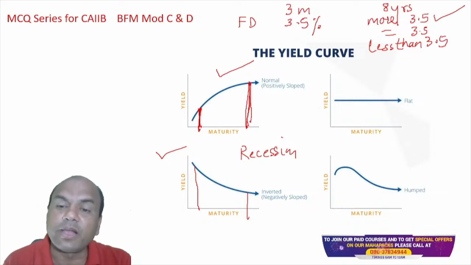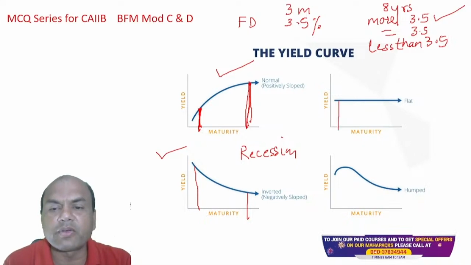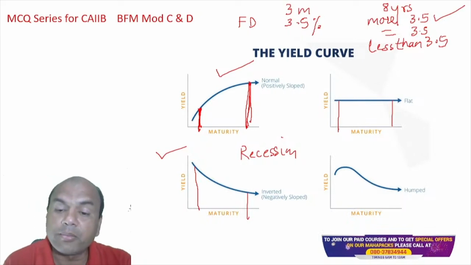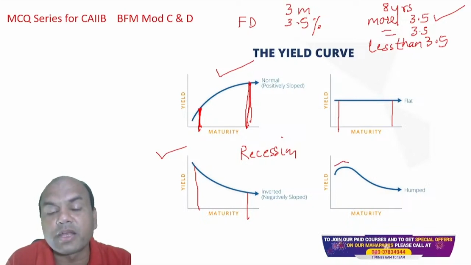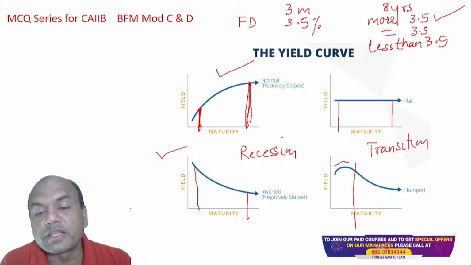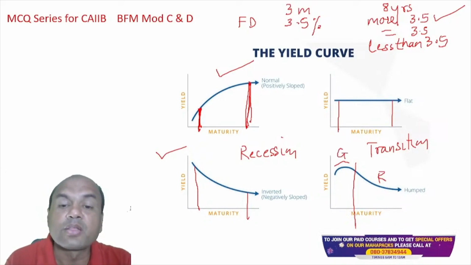Okay, now what is this flat yield curve? Flat yield curve means country is not growing at all, not going down, not going up. Flat. 3 months rate of interest will be same as that of the 10 years rate of interest. Humped yield curve. This is called as humped. Humped means what? There is a slight growth in the initial period, but later again recession. So this is known as transition. Okay, transition means what? It grows in the initial years and then it transits to the lower growth phase. So recession phase. Here it is recession, here it is growth. So these are the 4 yield curves.